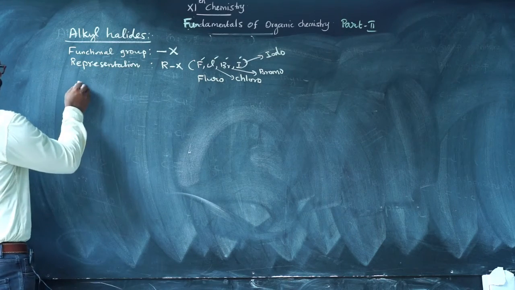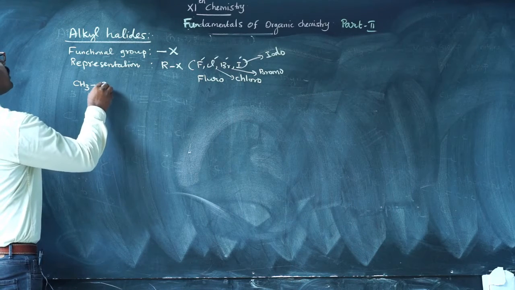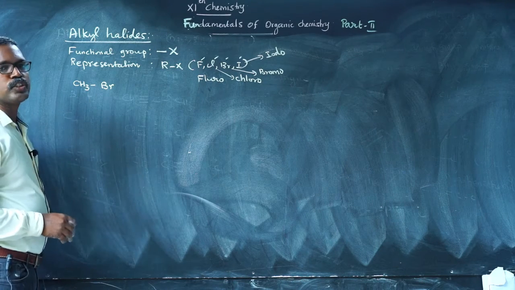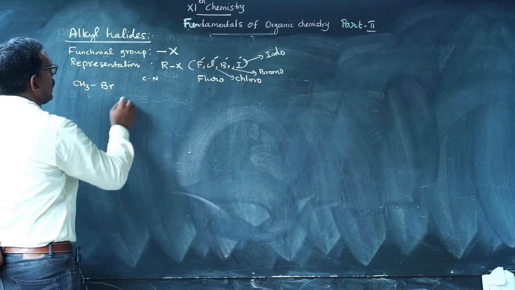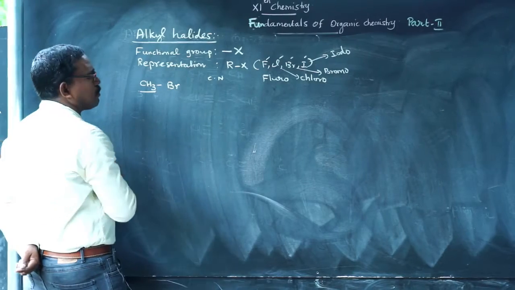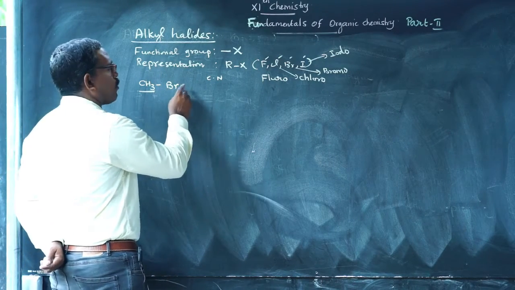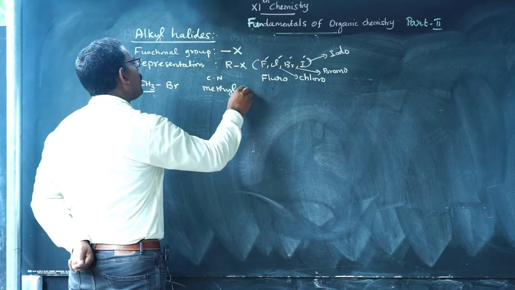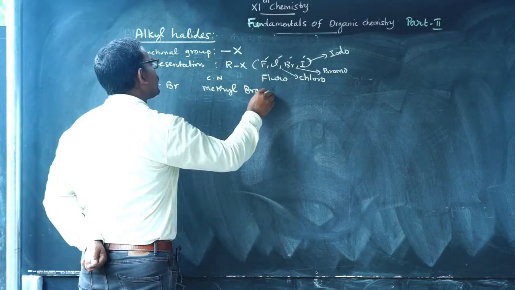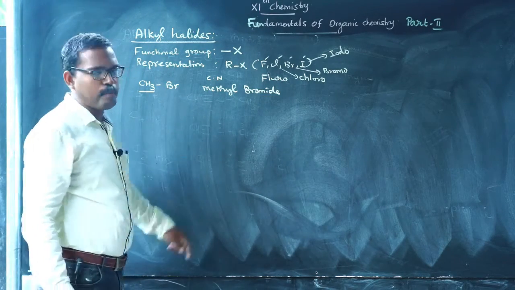Some examples: CH3Br. What is the common name of the compound? You know this is the methyl group, followed by bromide. So it is methyl bromide, a simple common name of the compound.